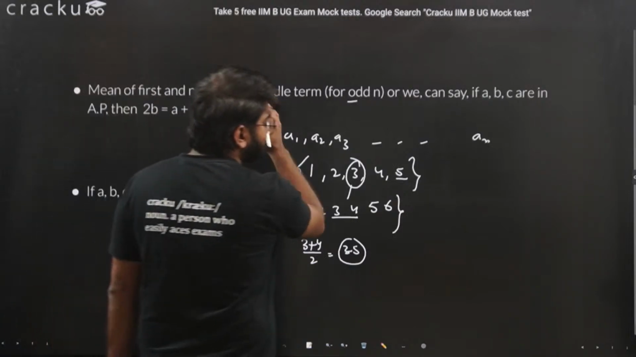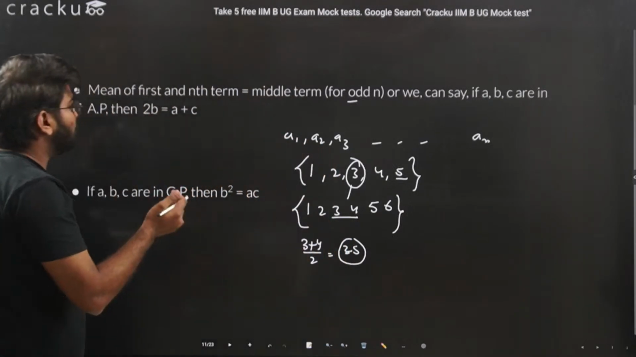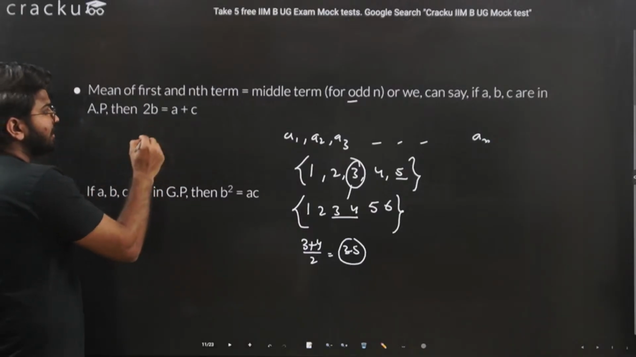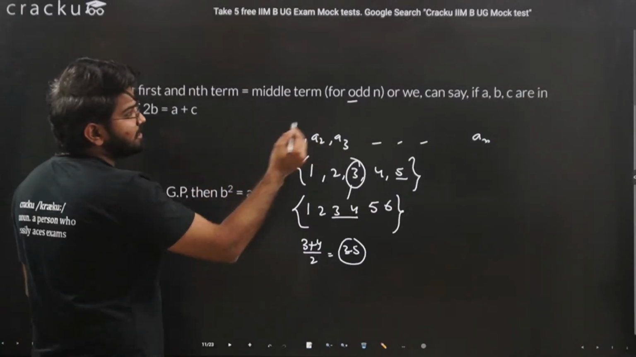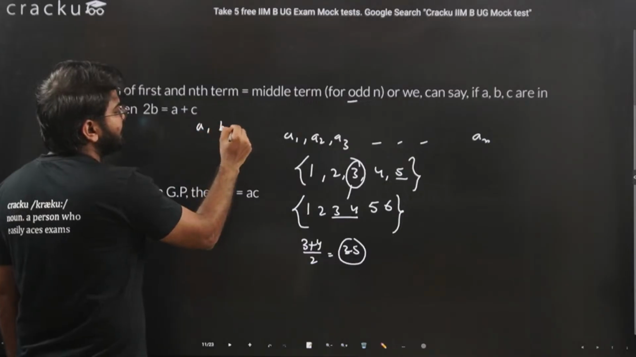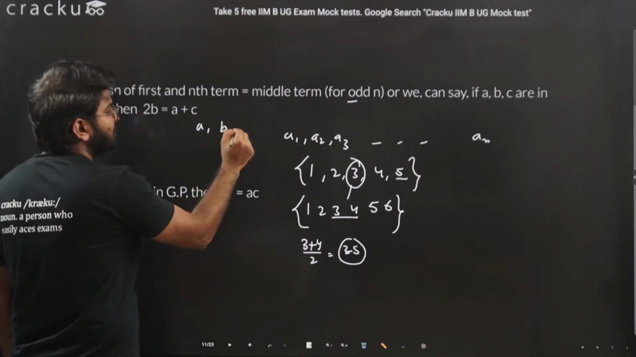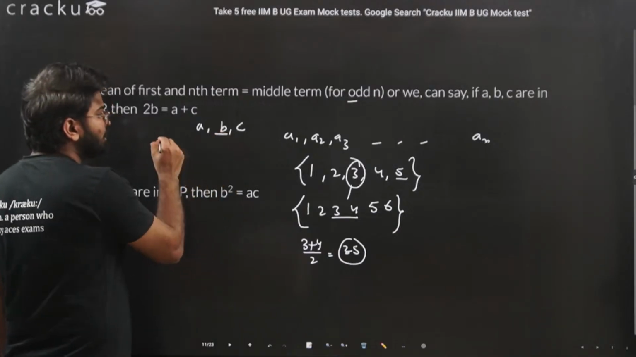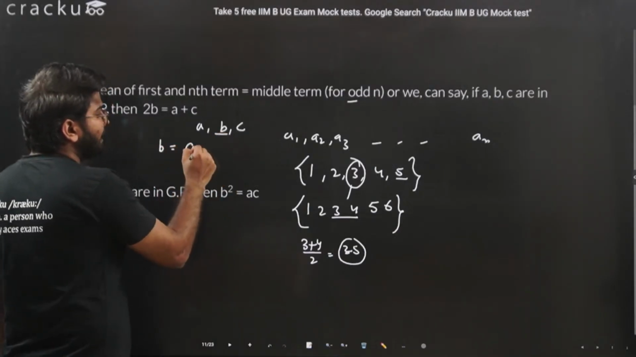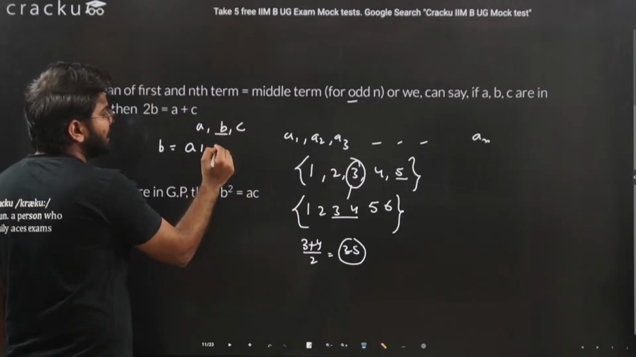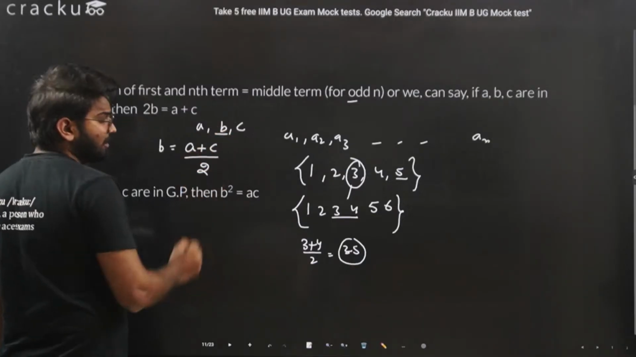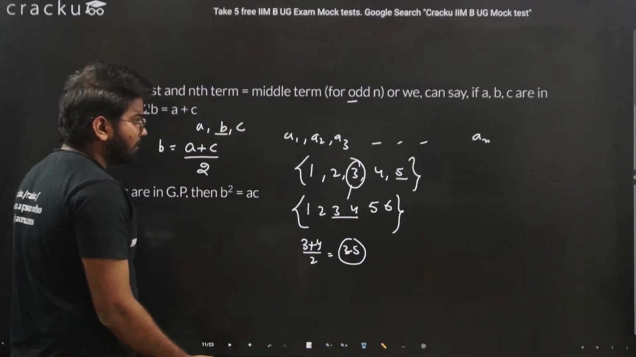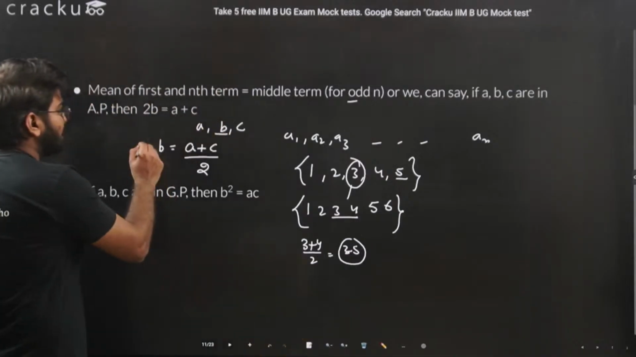So this is about the mean. Or you can also say that if 3 terms are there in an AP, that is A, B and C, there is an odd number of terms, so the mean will be equal to B. So B will be equal to (A plus C) divided by 2. So this is another form you can write.